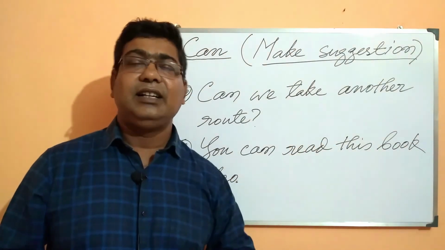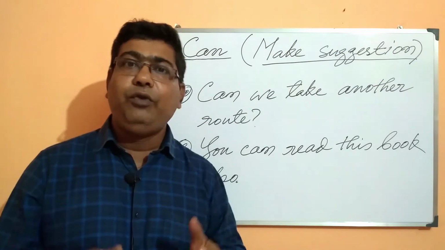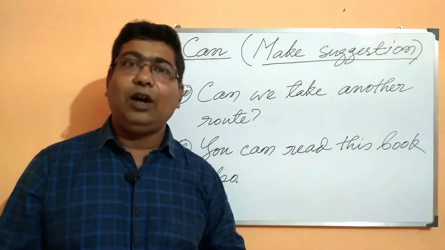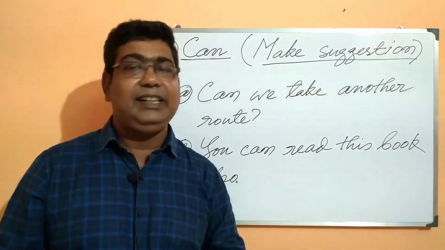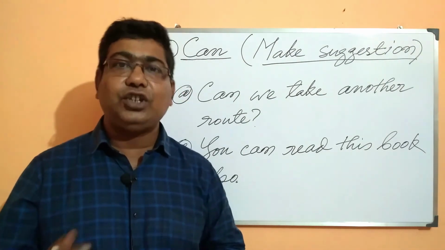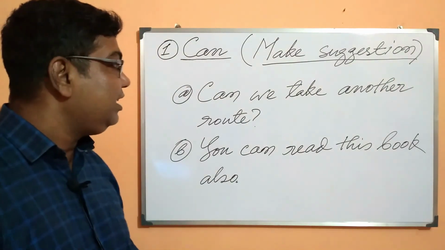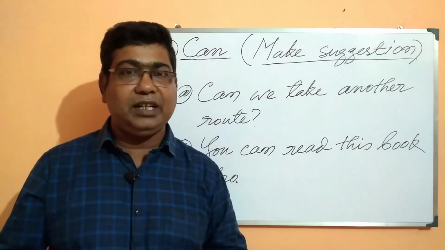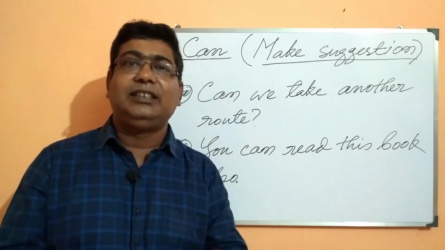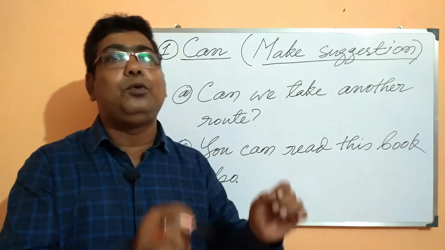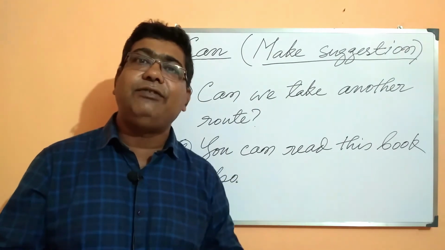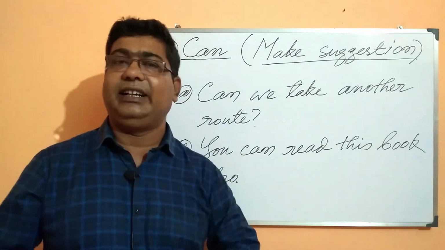Now suppose that there are many books which the listener is already reading. Now the subject of the sentence is suggesting that he or she may also read that book. One book is being given by the subject and the subject wants the listener to read that book also. So this is again a kind of suggestion given by the subject of the sentence.